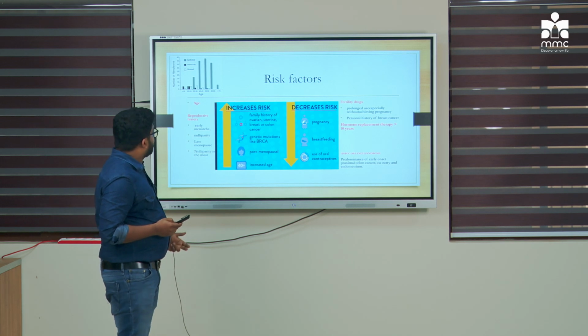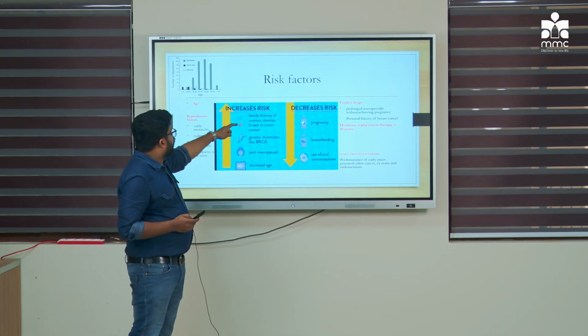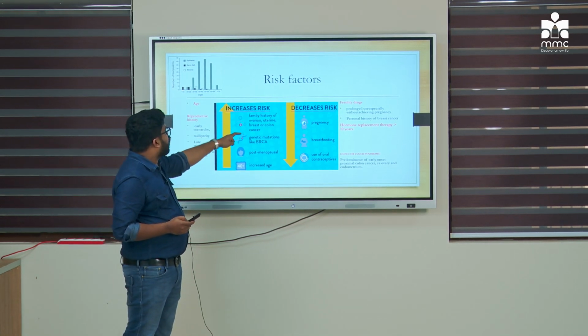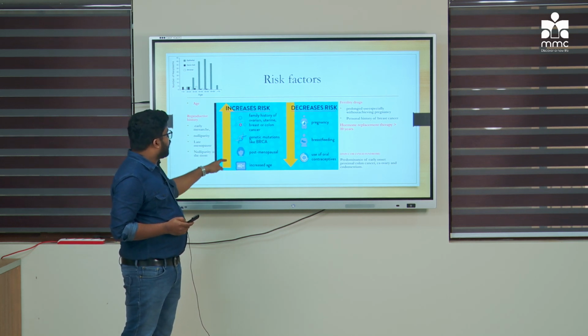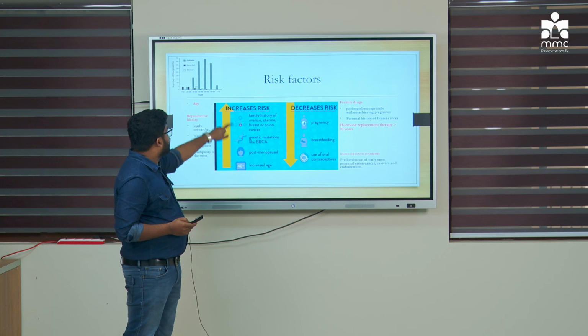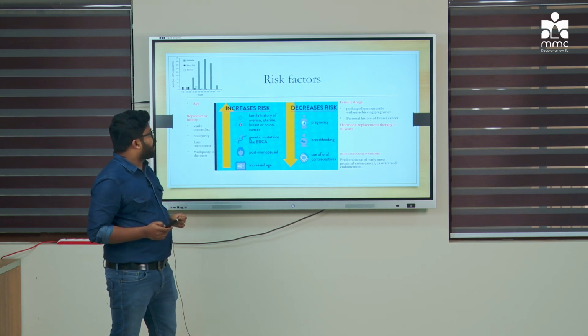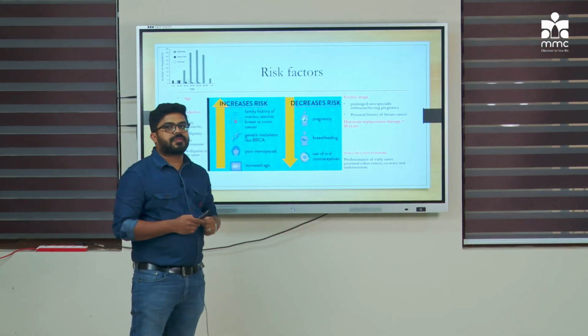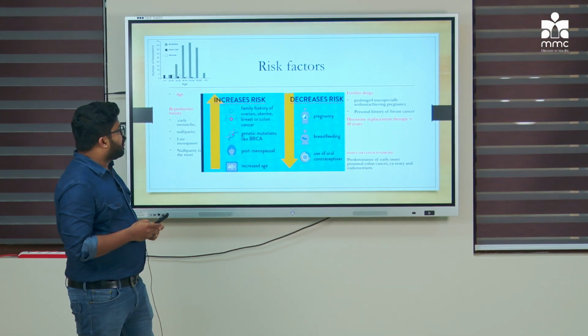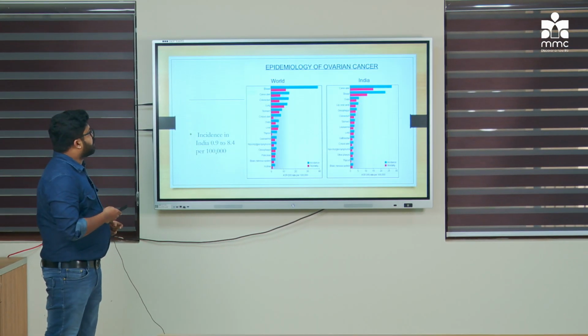What are the other risk factors? Family history of ovarian, uterine, breast and colon cancer, genetic mutation of BRCA, postmenopausal status and increased age will increase the risk of ovarian malignancy. And pregnancy, breastfeeding and use of oral contraceptive pills will decrease the risk of ovarian malignancy.